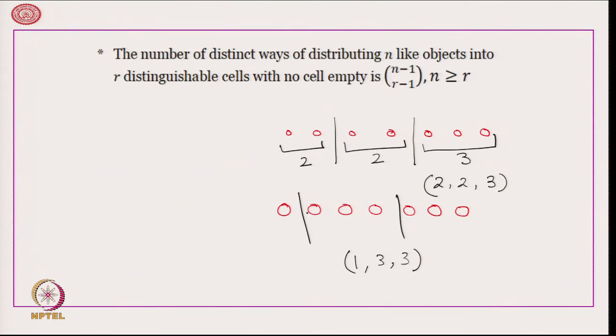Therefore, each selection of 2 lines out of the 6 empty places between the 7 balls, 1, 2, 3, 4, 5, 6, the number of ways of choosing 2 out of 6 is going to give me 3 partitions, each one non-empty. In general, therefore, when there are n objects to be put in R boxes, when n is greater than or equal to R, the number of ways of doing it is (n−1) C (R−1).